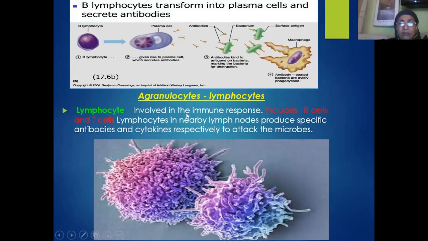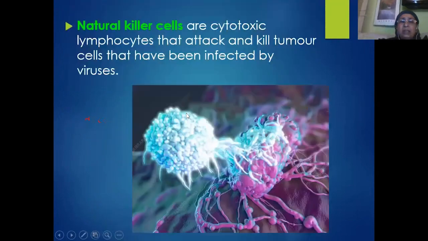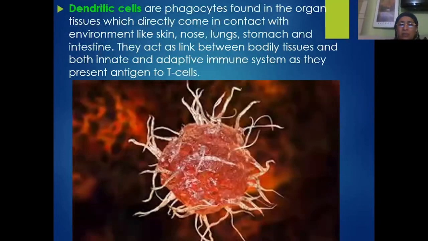Some of the large lymphocytes are also called the natural killer cells. So natural killer cells are nothing but large cytotoxic lymphocytes that can kill very big cells like cancer cells or tumor cells also, particularly in the case of intracellular infections by viruses, and viral cancers also.